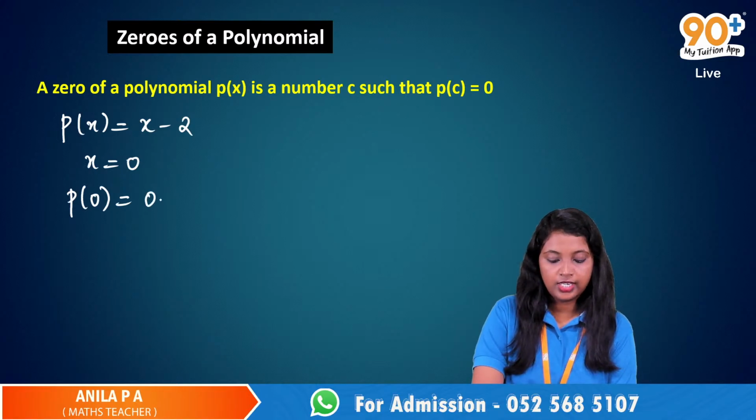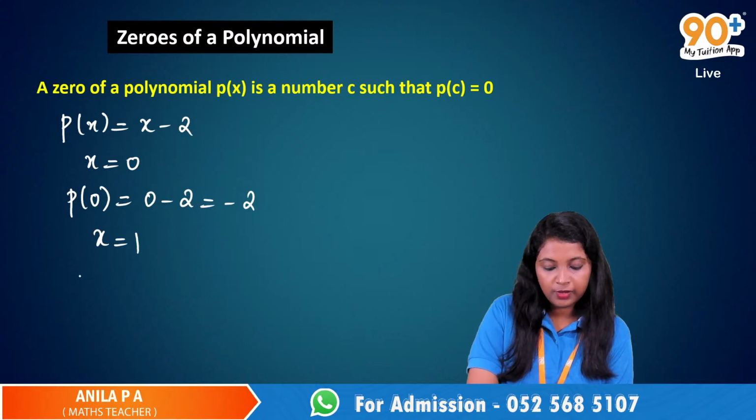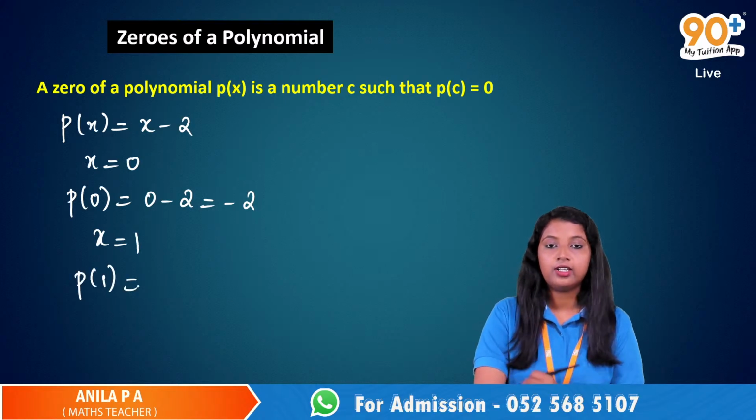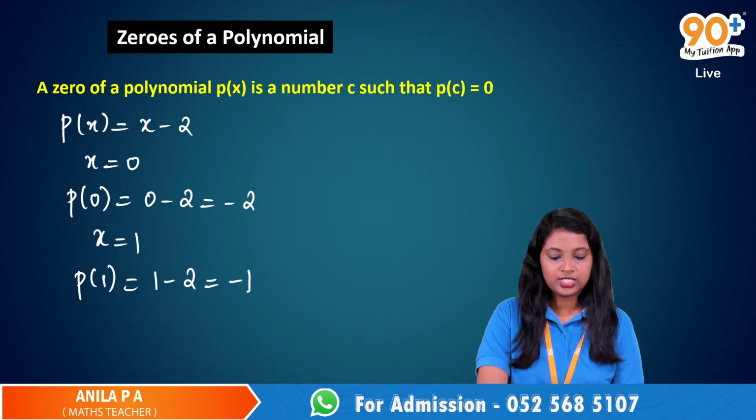0 minus 2, that is minus 2. Now let us find the value of this polynomial at x is equal to 1, P of 1. 1 minus 2, which is equal to -1.